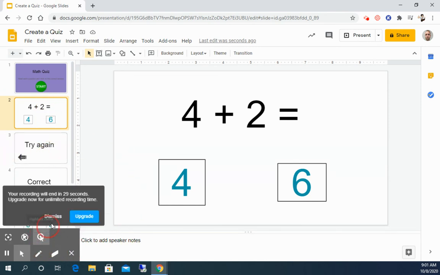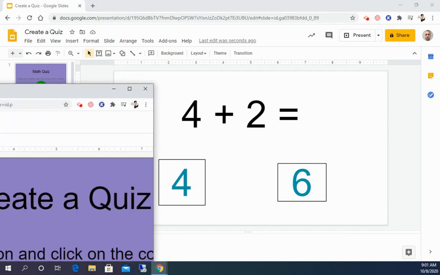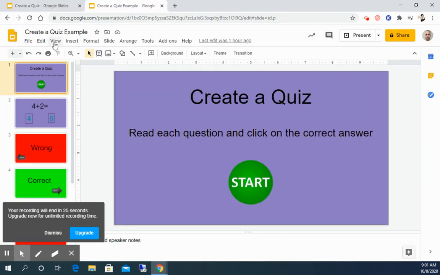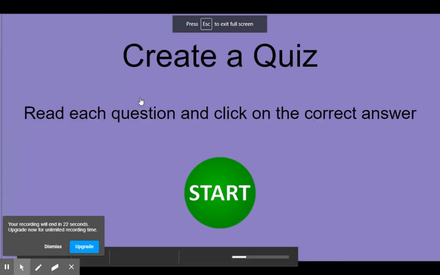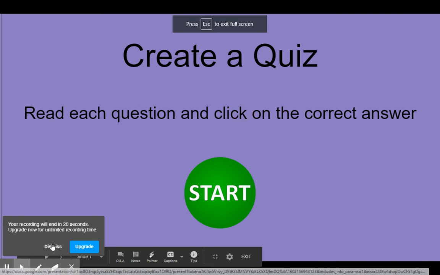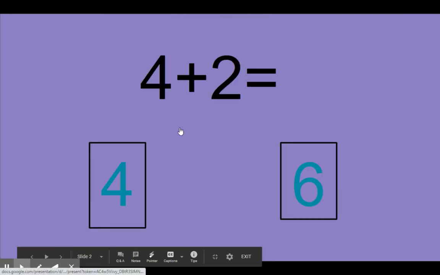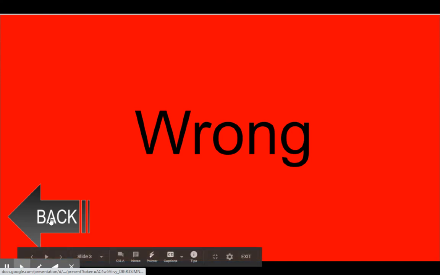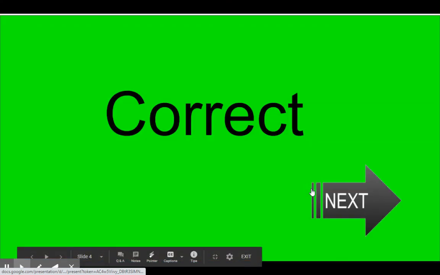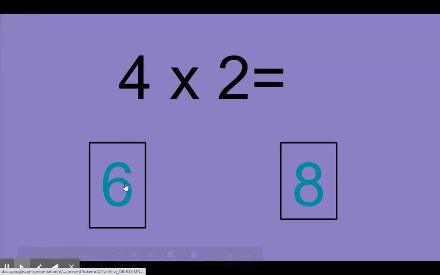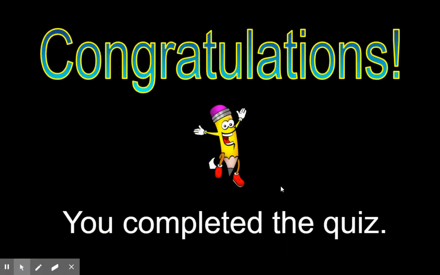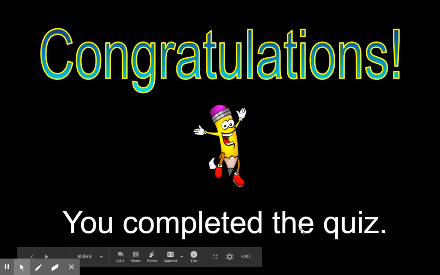When you are finished, I'll show you what it should look like. This is the example that I did. So View, on mine, I click anywhere, it stays on that slide. When I click Start, it goes to my answers. So if I get it wrong or incorrect, if I get it correct, it looks like this all the way until I get to my end. So this is what it should look like when you are finished.